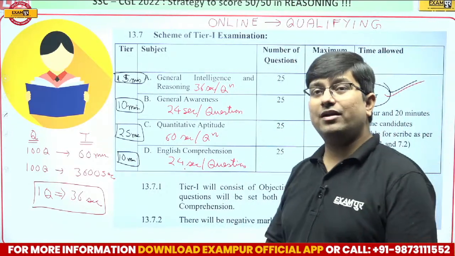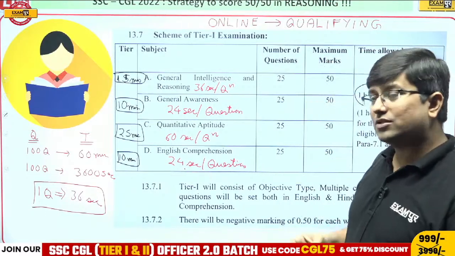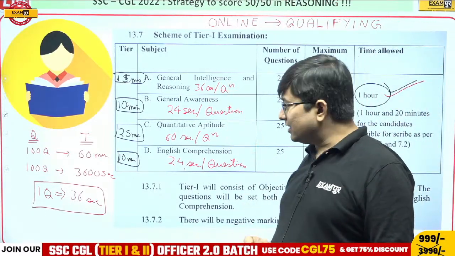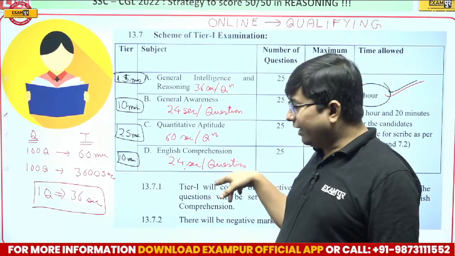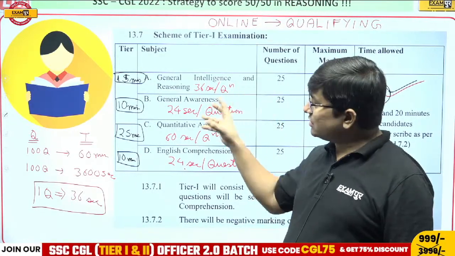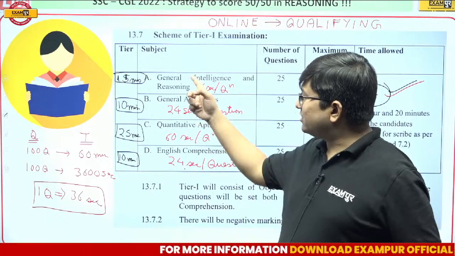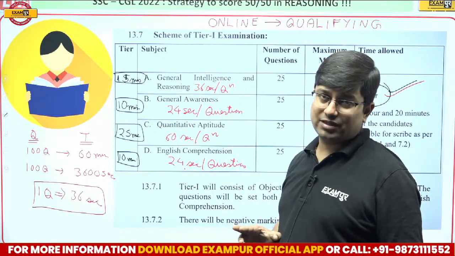For example, if I personally speak about myself, I will start first of all with general intelligence, then I will come to English, then quant, and then at the end GA, because GA we can balance at the last. Never attempt reasoning and quant simultaneously.